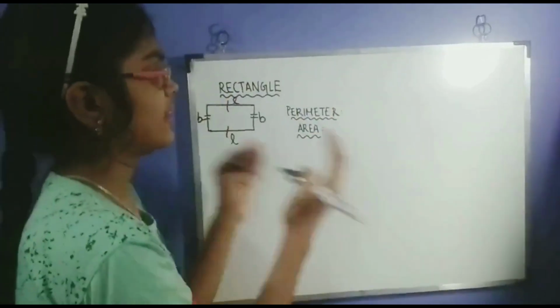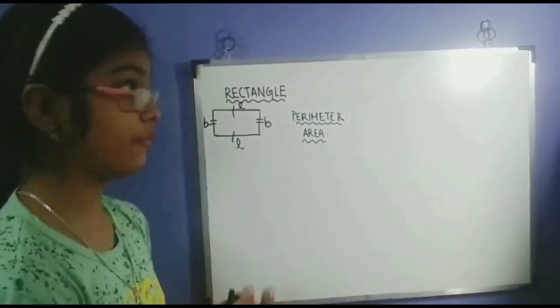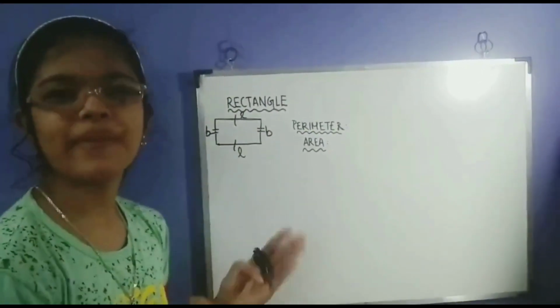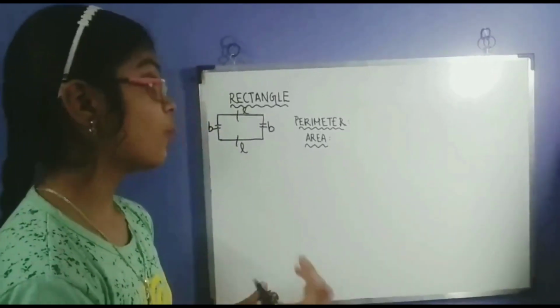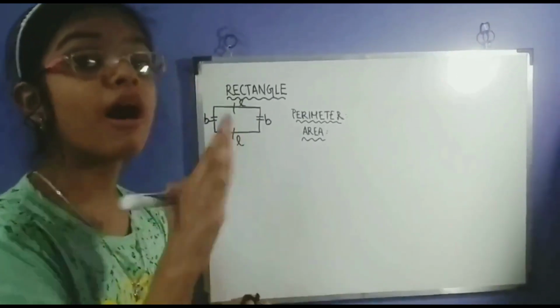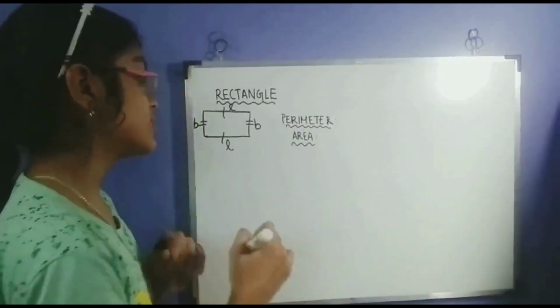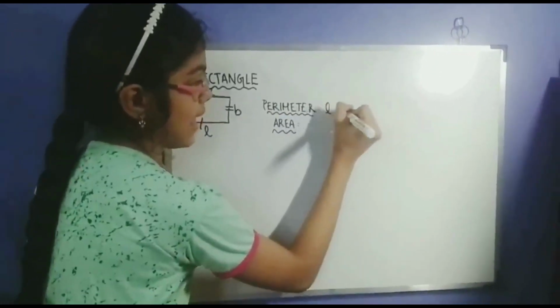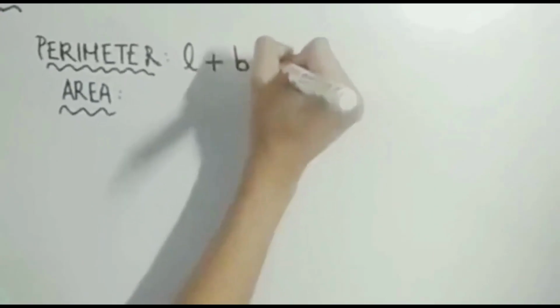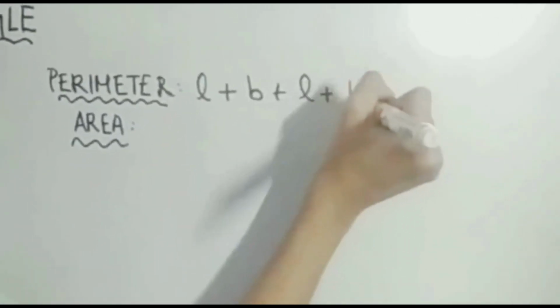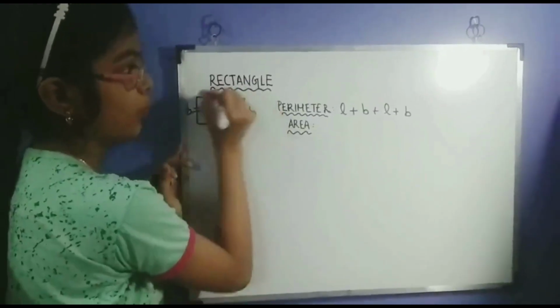So first, let's find the perimeter. Formula for that. Well, we know that to find the perimeter, we have to find the sum of all sides. So basically, that would be length plus breadth plus length plus breadth.